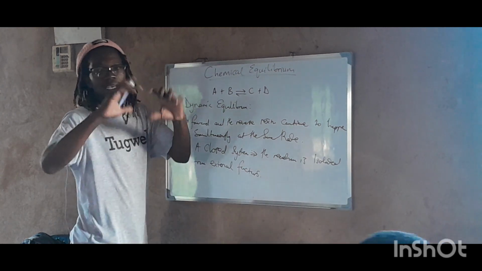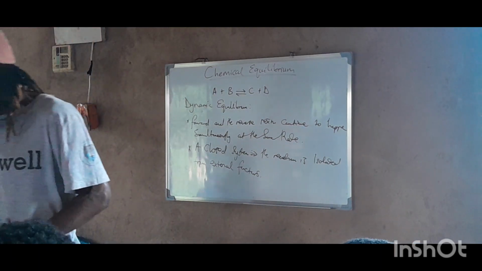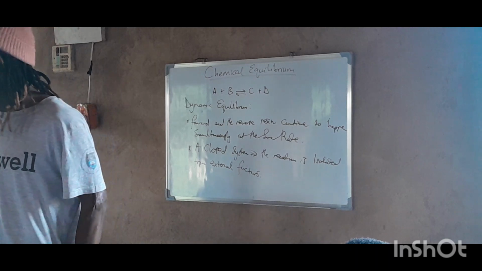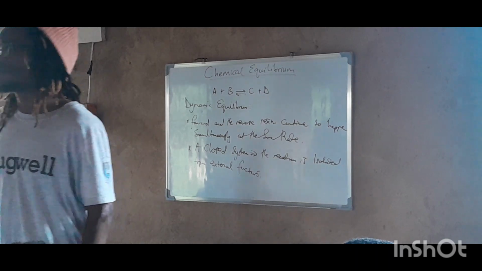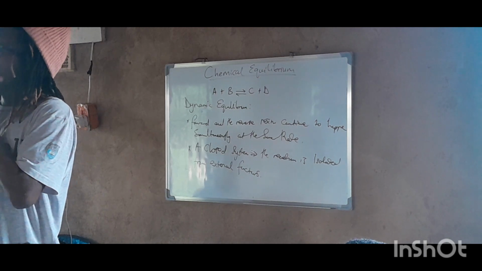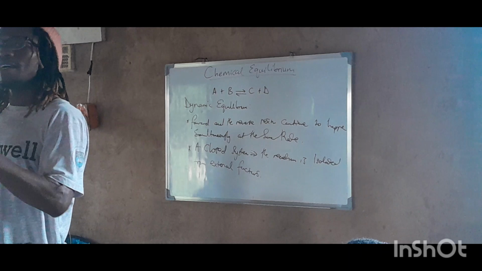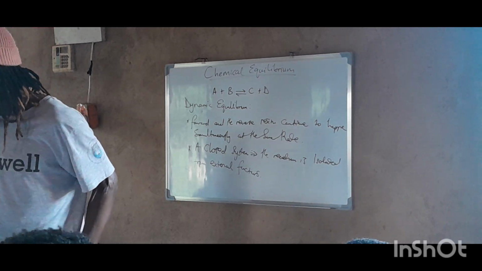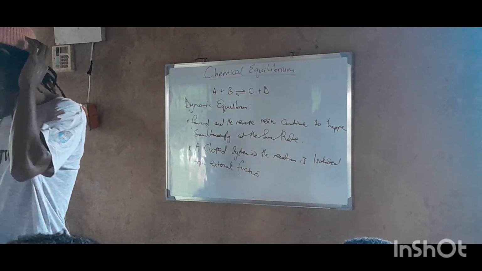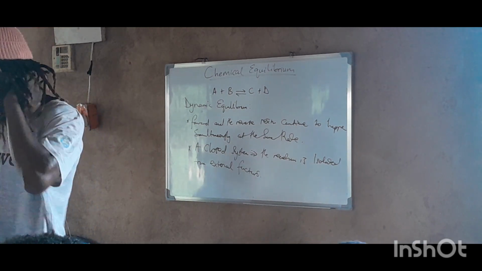So this happens in a closed system where there are no external factors, right? What about an open system? An open system is where external factors are affecting, right? That is the open system.